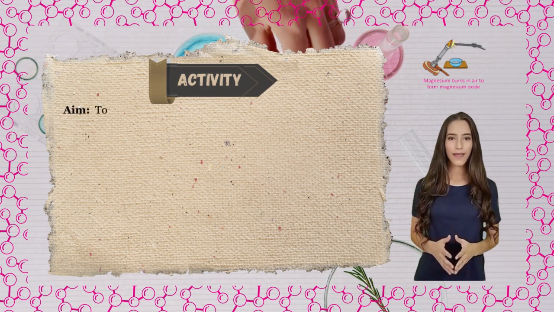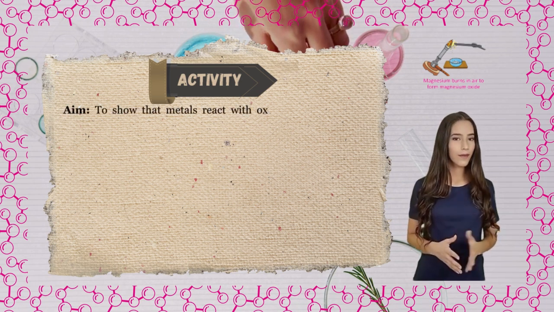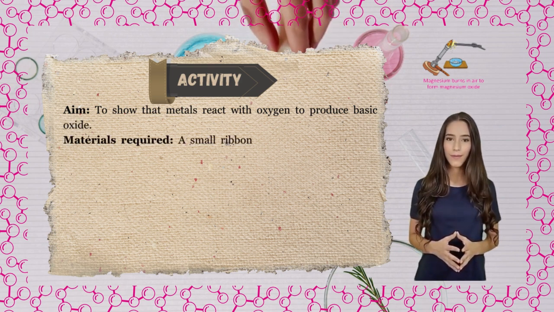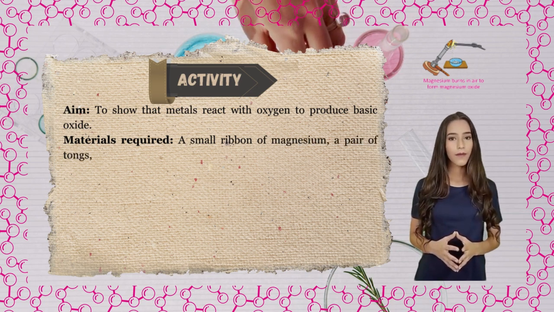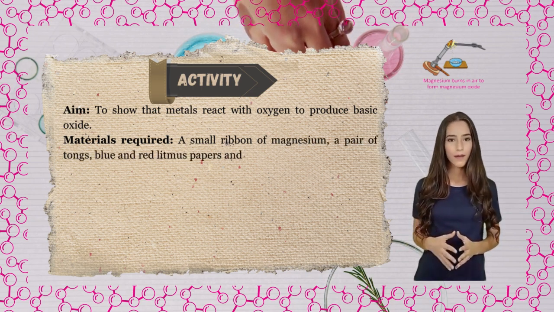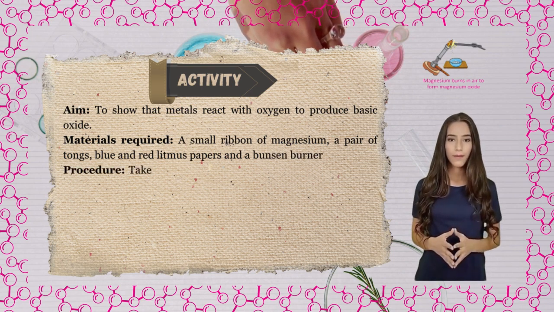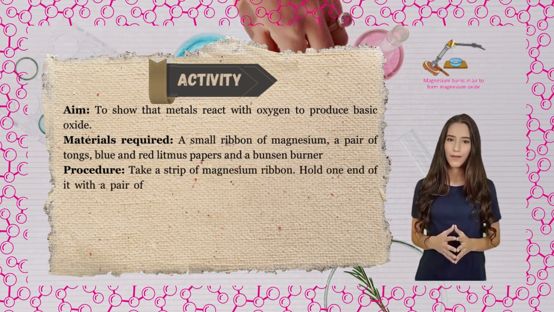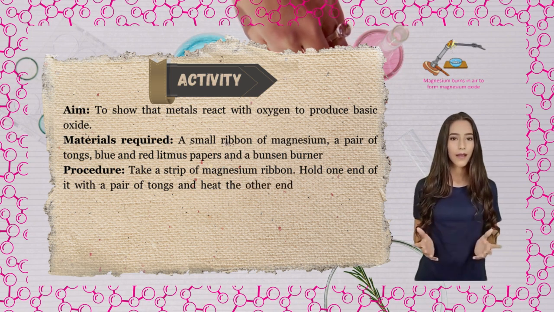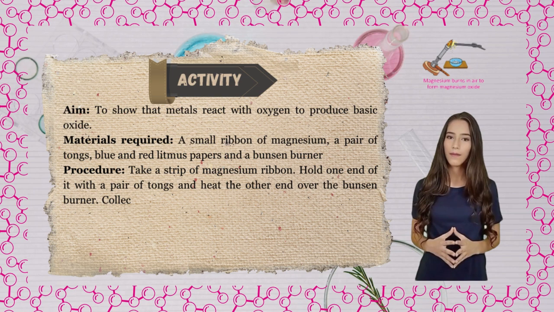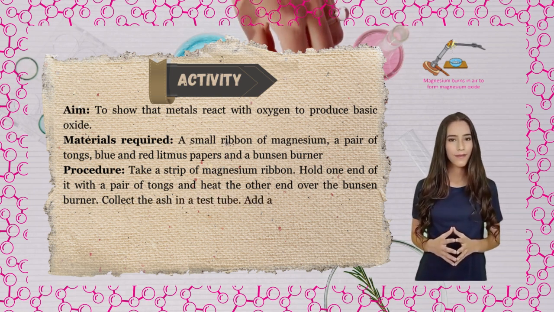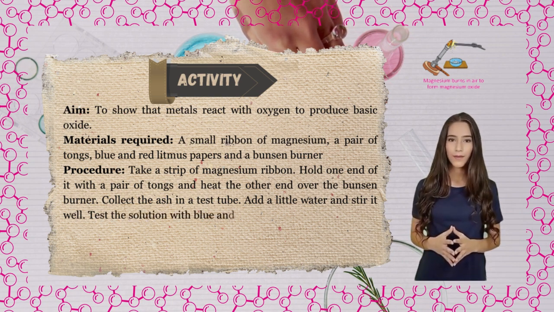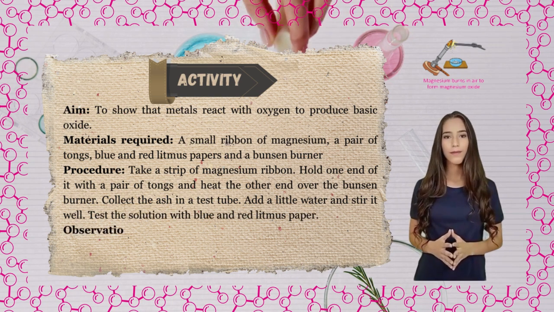Activity. Aim: to show that metals react with oxygen to produce basic oxide. Materials required: a small ribbon of magnesium, a pair of tongs, blue and red litmus papers and a Bunsen burner. Procedure: take a strip of magnesium ribbon. Hold one end of it with a pair of tongs and heat the other end over the Bunsen burner. Collect the ash in a test tube. Add a little water and stir it well. Test the solution with blue and red litmus paper.